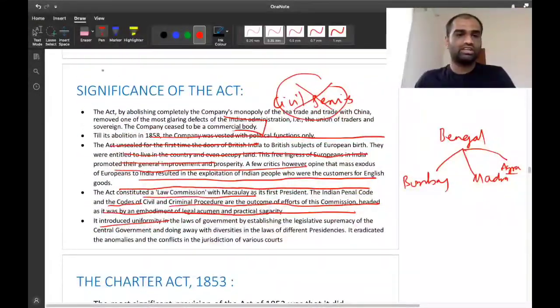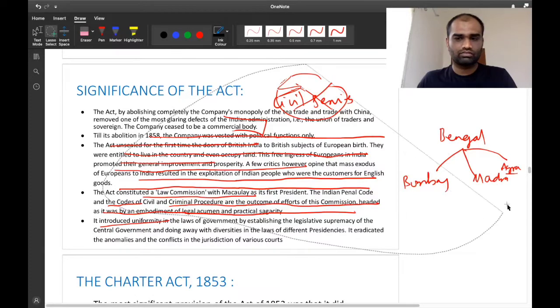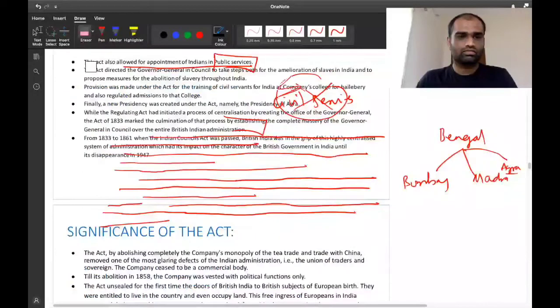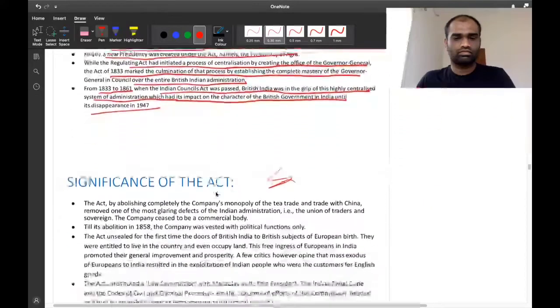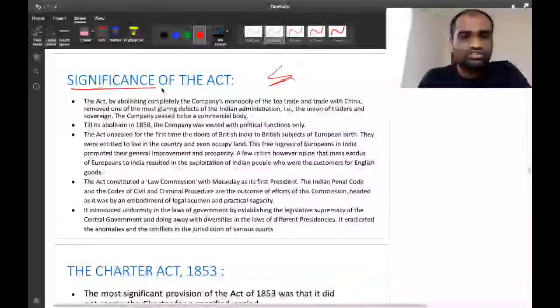Now, what is the significance of this particular act?